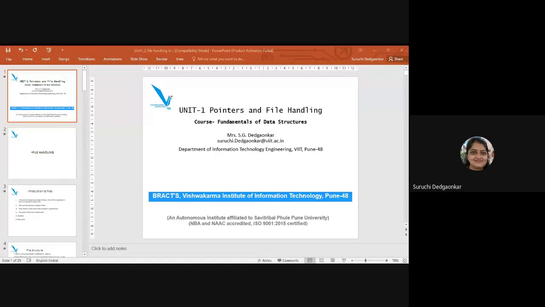Like the programs which we saw till current time, like set or matrix. What happened when we execute those programs? At that time, we have to enter some input. Okay, the program will be executed, and you will get some output. And when next time I'm executing the same program again, I found that I have to re-enter the data. Okay, I have to enter the input data again because whatever input I was giving, that was stored in the temporary memory in RAM.